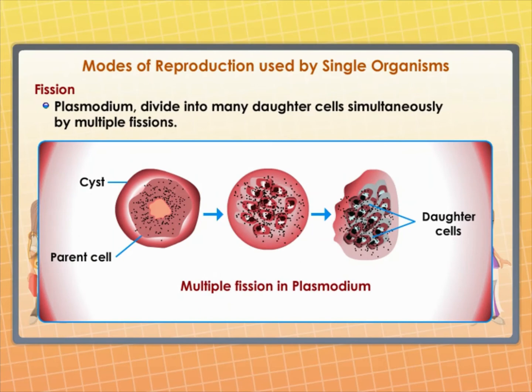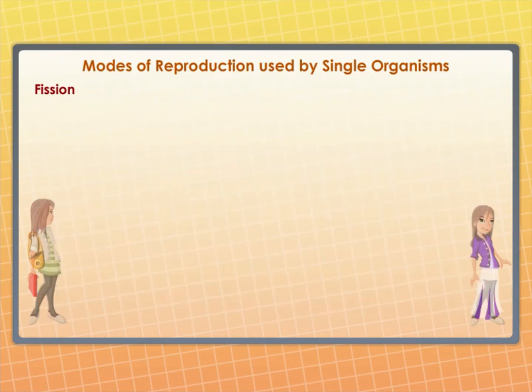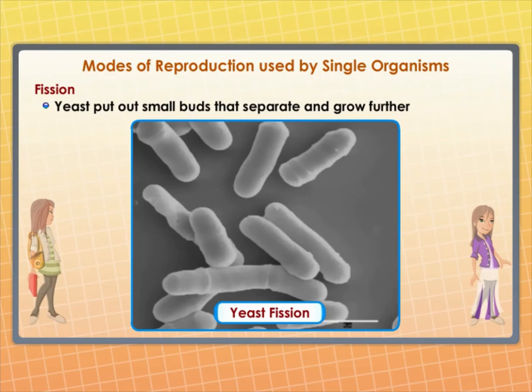However, some unicellular organisms show somewhat more organization of their bodies, such as is seen in Leishmania, which causes Kala-Azar, which have a whip-like structure at one end of the cell. In such organisms, a binary fission occurs in a definite orientation in relation to these structures. Other single-celled organisms, such as the malarial parasite, Plasmodium, divide into many daughter cells simultaneously by multiple fissions. Yeast, on the other hand, can put out small buds that separate and grow further.